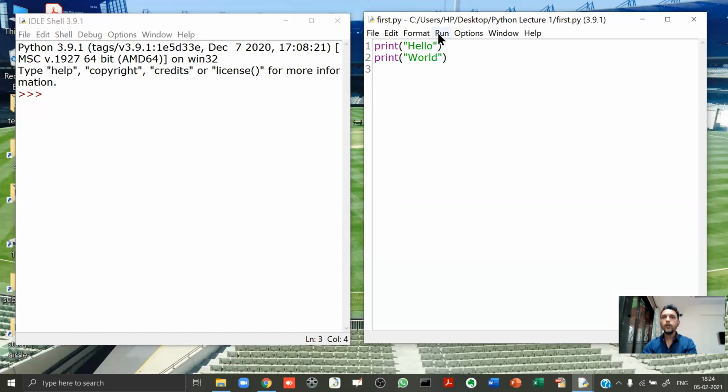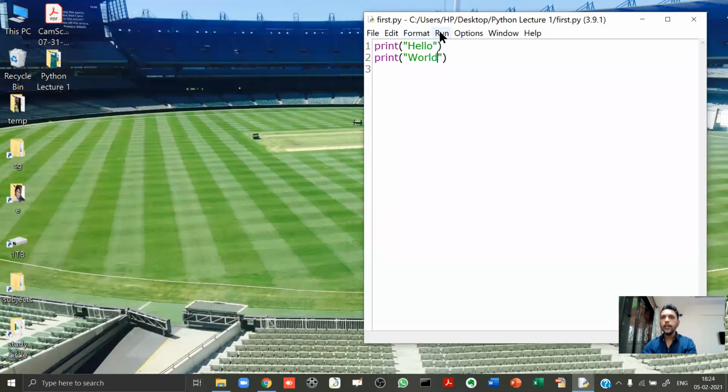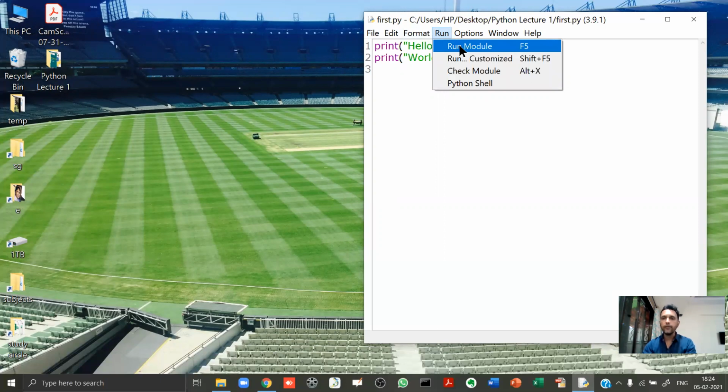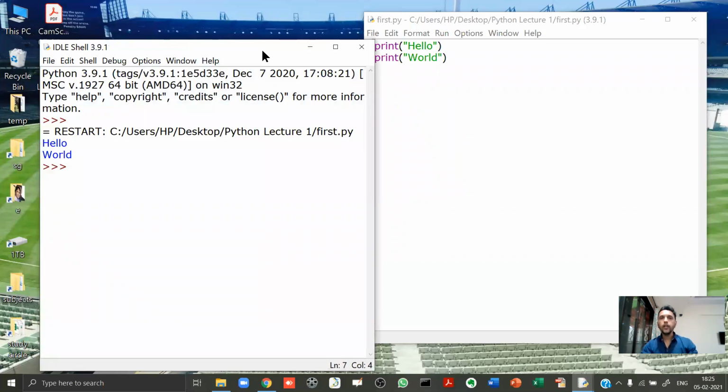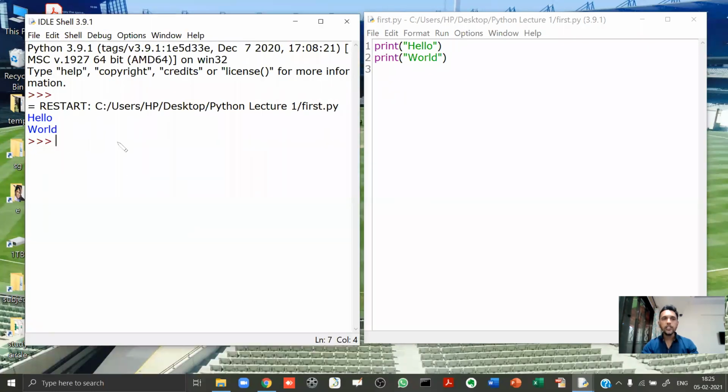Now what I will do, I'll click on run. When I click on run, see carefully, I click on run module, or you can also press F5. By the way, on your laptop, you'll have to press function F5. Anyway, so I click on this run module. Now see, when you click on run module, a new shell has opened. This is the new shell, and this shell is showing the output of this program. So here you will type the program, here you will see the output, and you see the output hello world. Whatever you see in blue color is the output.